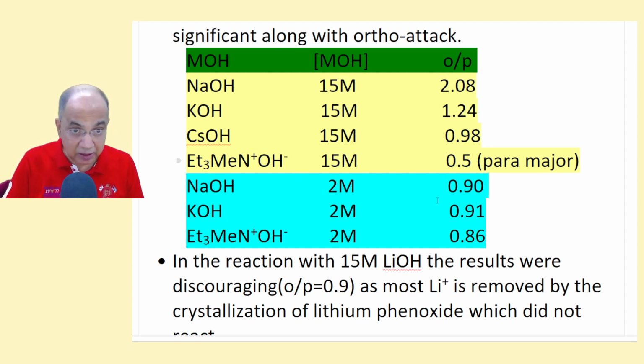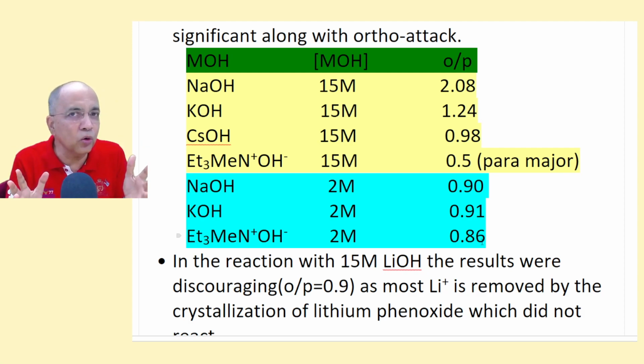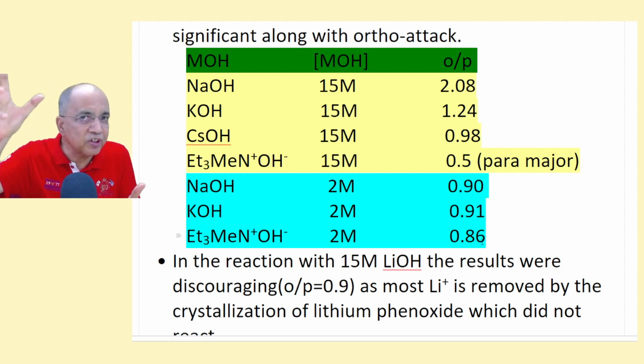But if it is still bulky triethyl methyl ammonium hydroxide, even para is 2 times greater than ortho. But at lower alkali concentration, irrespective of sodium, potassium, or even the bulky quaternary ammonium hydroxide, the ratio is less. That is, para is convincingly more than ortho. Ortho-para ratio is less than 1. So from this discussion we know that high concentration favors ortho.